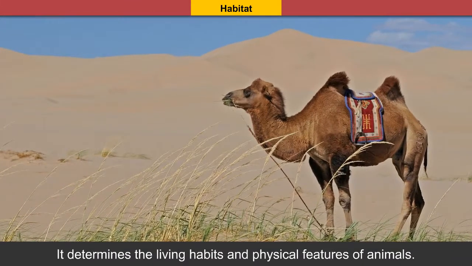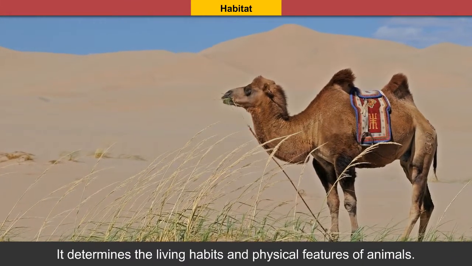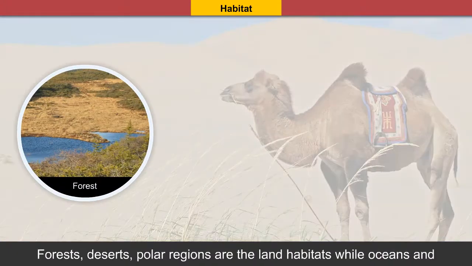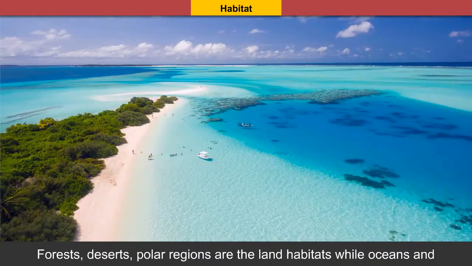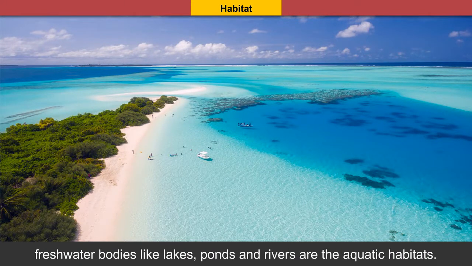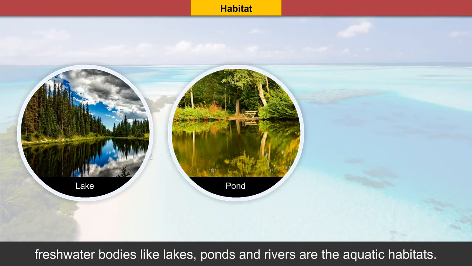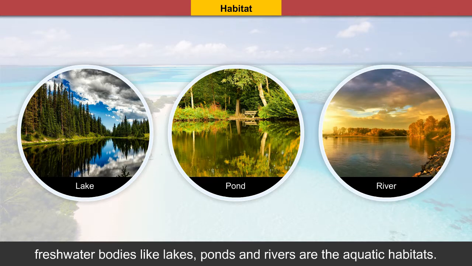The geographical area where an organism lives is called its habitat. It determines the living habits and physical features of animals. Forests, deserts, and polar regions are the land habitats, while oceans and freshwater bodies like lakes, ponds, and rivers are the aquatic habitat.